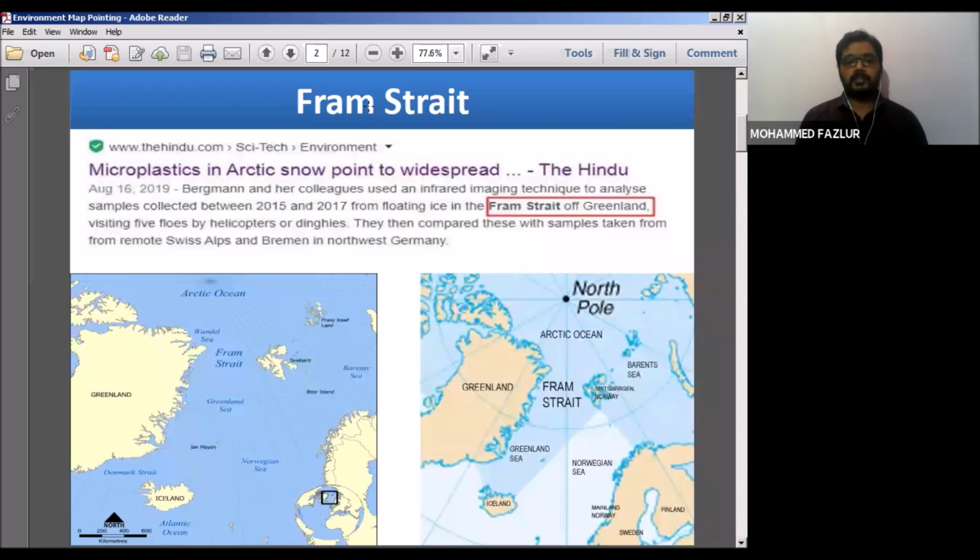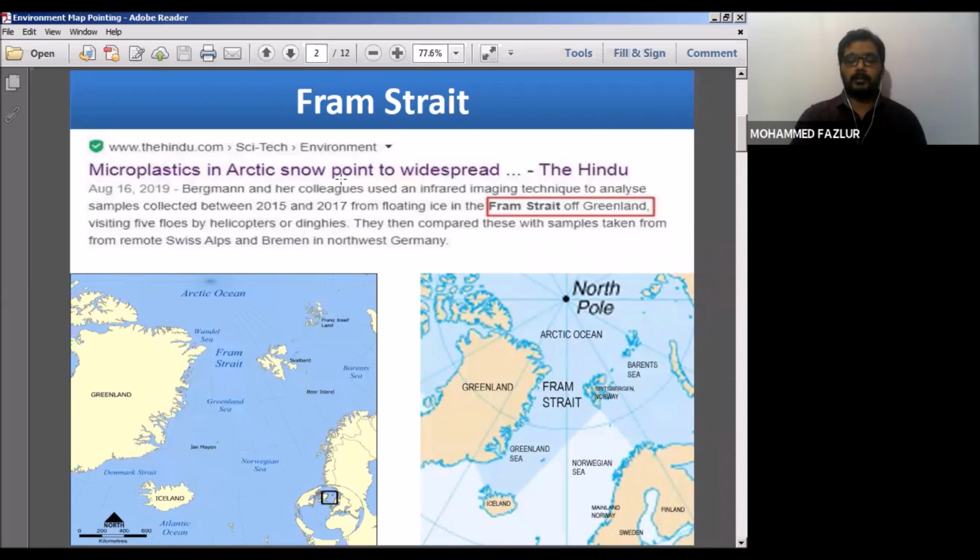And why Fram Strait is in news is because there is widespread microbeads or microplastics. So scientists have recently discovered that there is some environmental degradation happening nearby Fram Strait. I have marked it here. You can look, the Fram Strait is nearby Greenland and also Svalbard. So between Svalbard and Greenland we have Fram Strait.